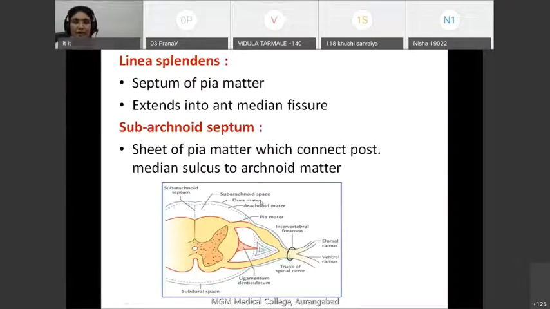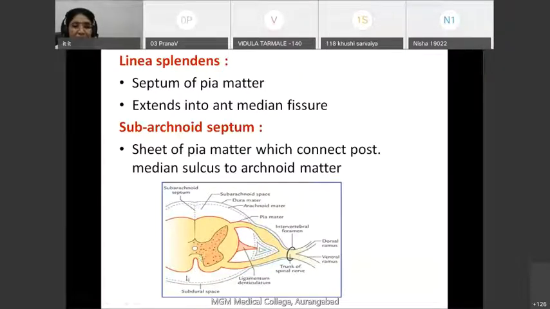Now coming to another special feature of the pia mater, that is nothing but the linea splendens. What is linea splendens? Now this is the cross section of spinal cord. Here you can see the anterior median fissure. We are going to see it, but just remember this is the deep cleft which is present anteriorly, called anterior